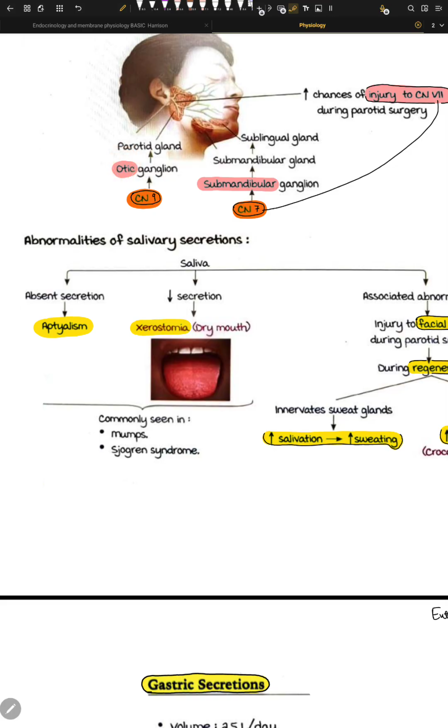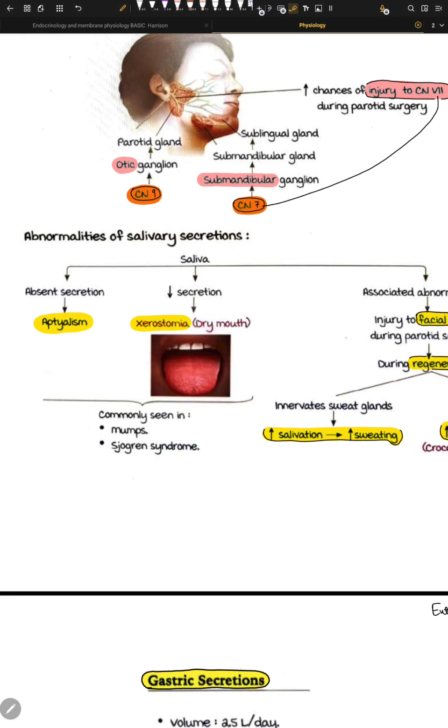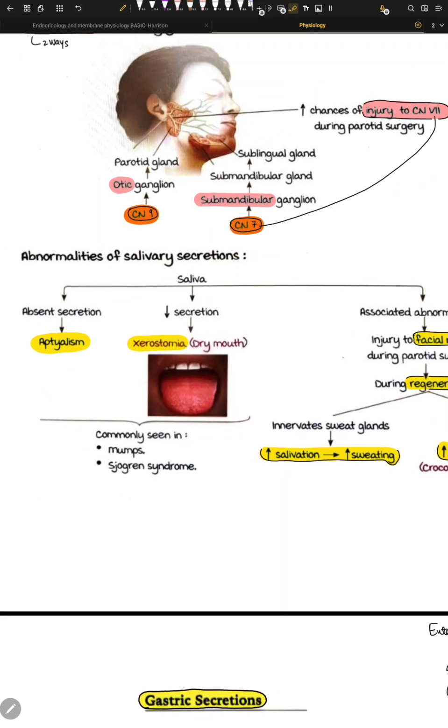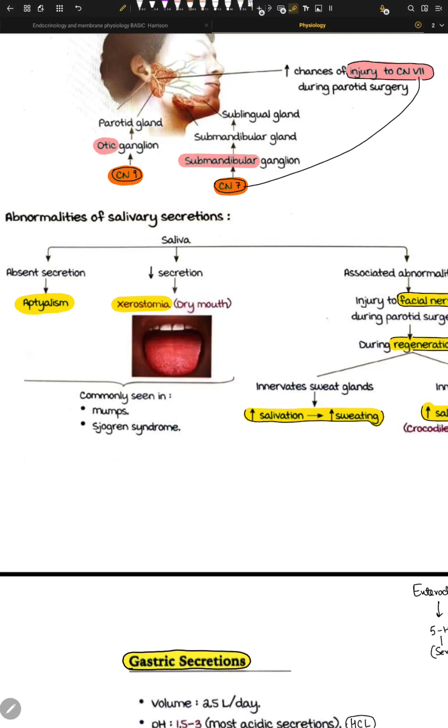Or it can also happen because of anticholinergic drugs. I'll tell you why. Or it can be because of dehydration, or because of radiation. Because I don't want to go to a different topic, I'll tell you about the anticholinergic drugs, how it happens, later.